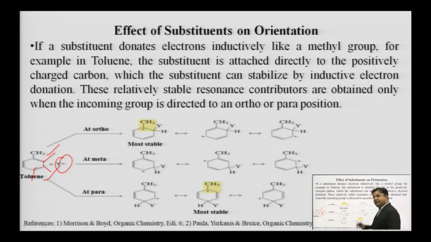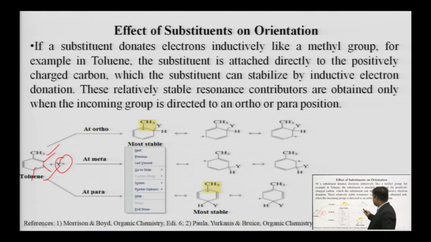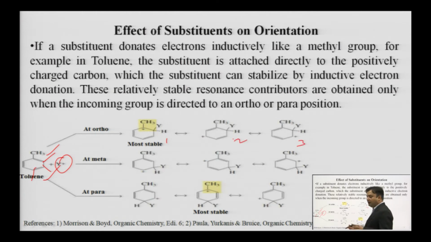This carbocation will show resonance. So, a total of 3 resonating structures is possible, 1, 2, 3, all in resonance. So, they are very stable, but when we examine all 3 resonating structures, we can see that